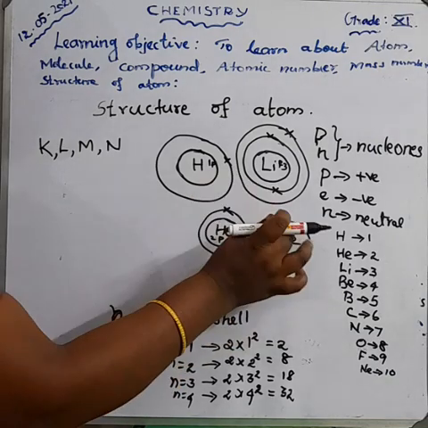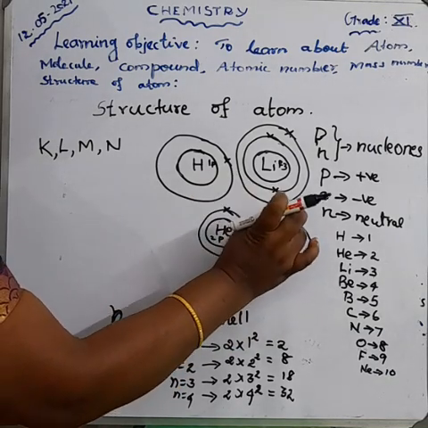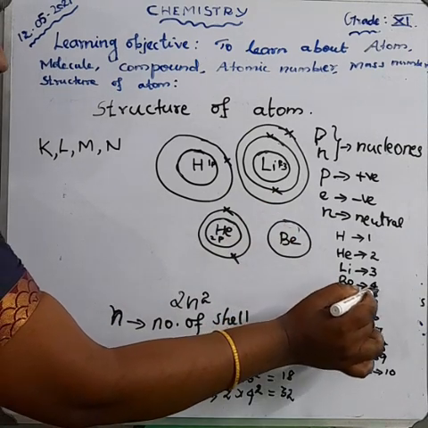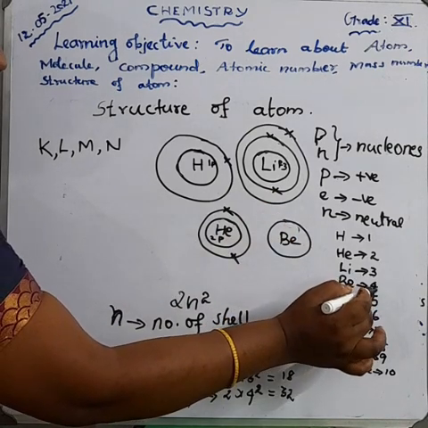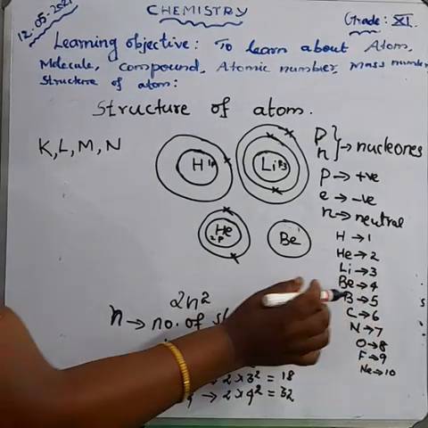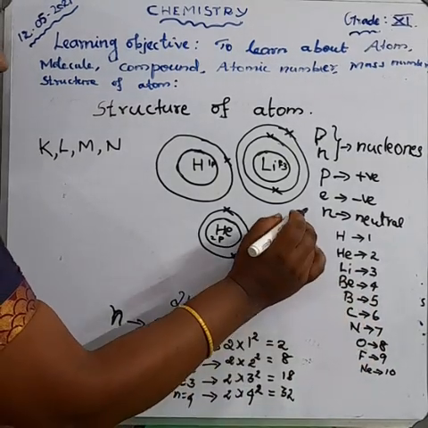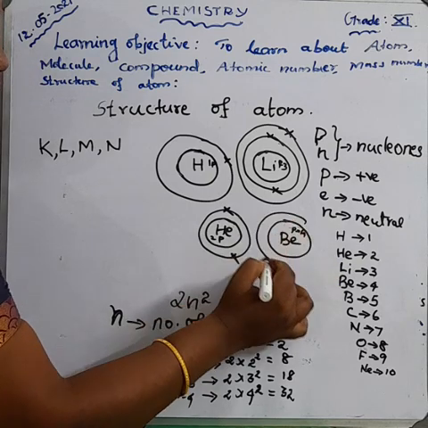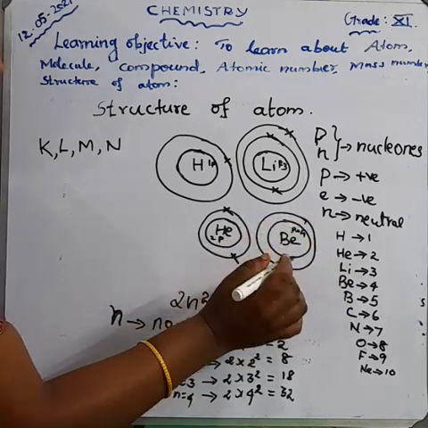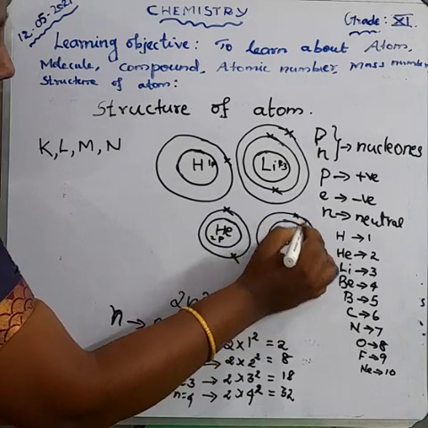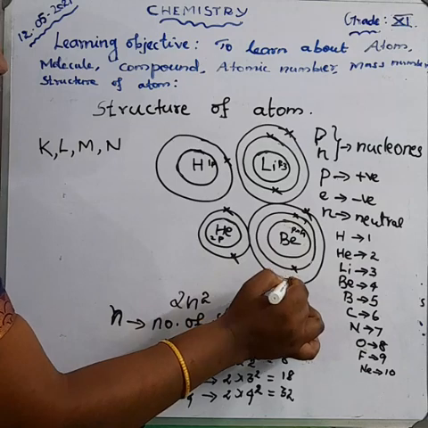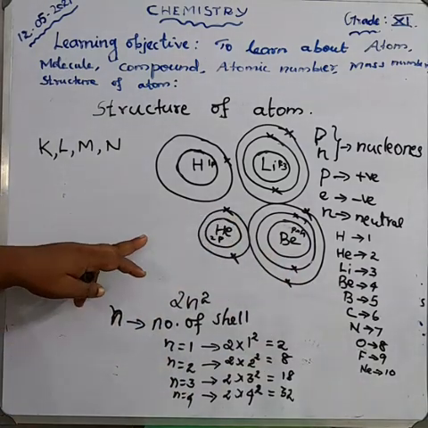Beryllium nucleus. Atomic number of beryllium is 4. So how many protons does the beryllium atom have? 4. How many electrons? 4 electrons. Number of protons 4, number of electrons 4. So the first orbit has 2 electrons and the second orbit has 2 electrons for beryllium.